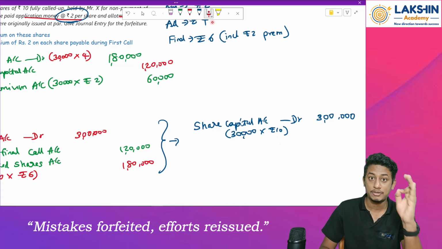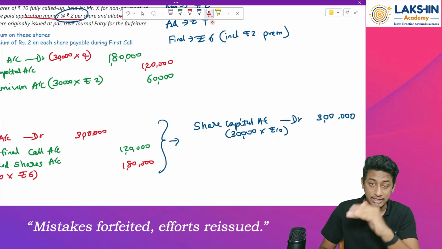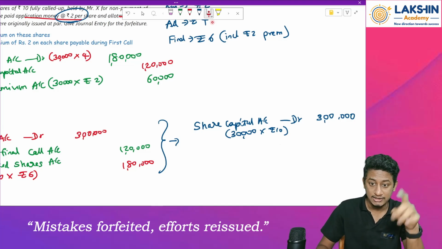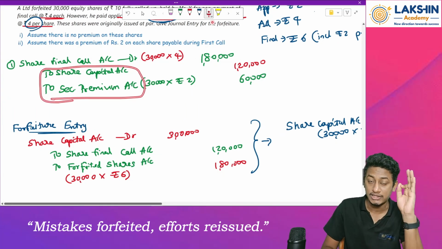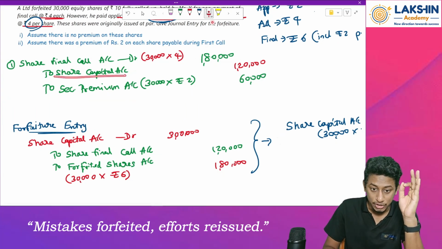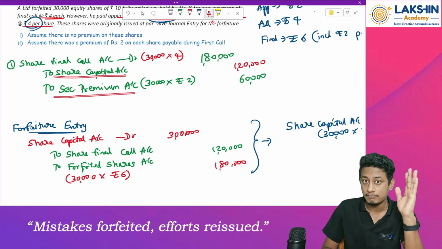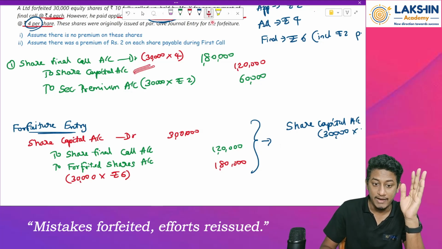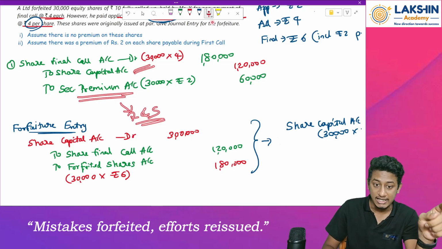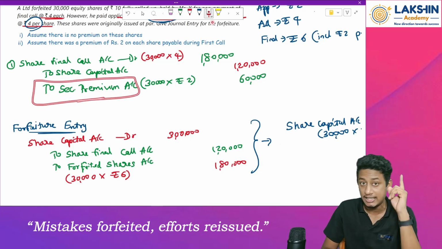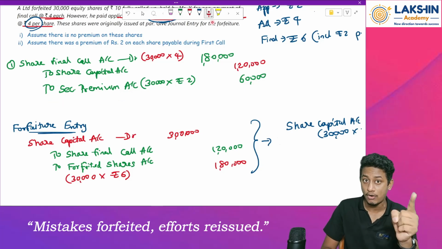Securities premium has to be separately mentioned in the next entry. Because of that, I have not clubbed these two entries. Even though these are part of the shareholders' fund, share capital should be separate, securities premium should be separate. Because this goes to share capital, whereas securities premium goes to reserves and surplus. Because of that reason, I should mention this separately. Remember, do not club it. I am warning you right now.